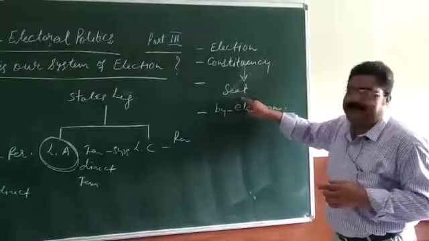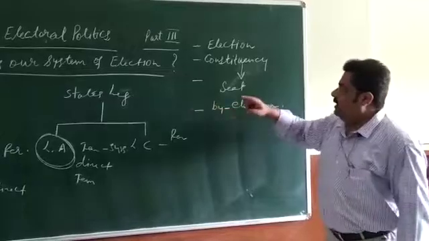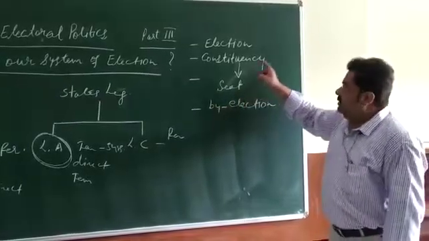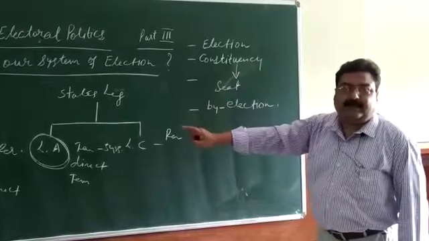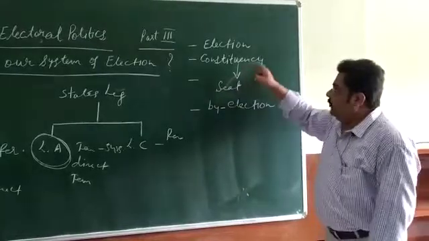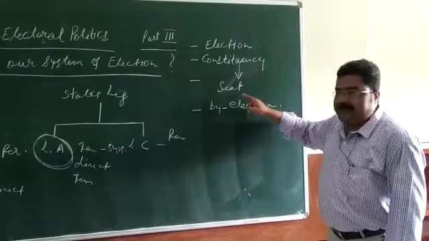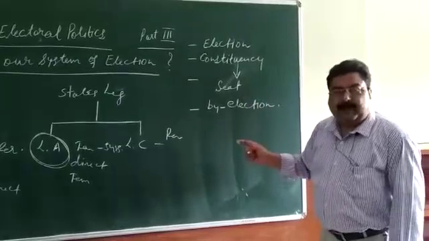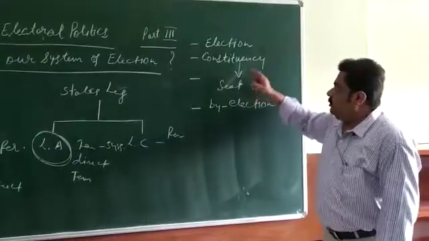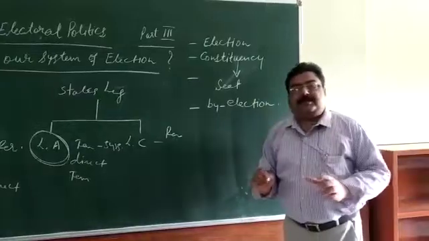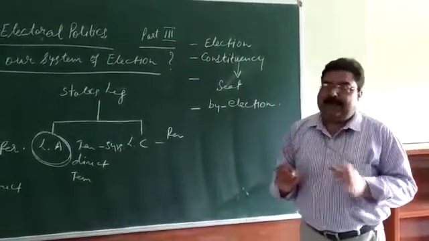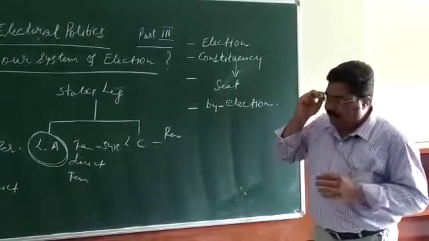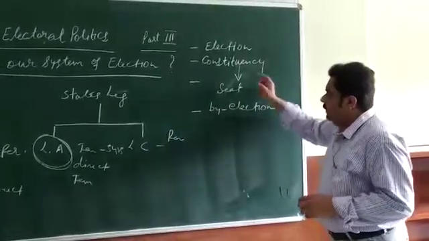And it is related with seat, as we have discussed here, because one constituency represents one seat in a legislative body. Again I repeat that one constituency represents one seat, meaning one member of the legislative body. So from each constituency, the voters have to cast their vote to choose one representative. Many may contest the election, but they have to choose only one member.